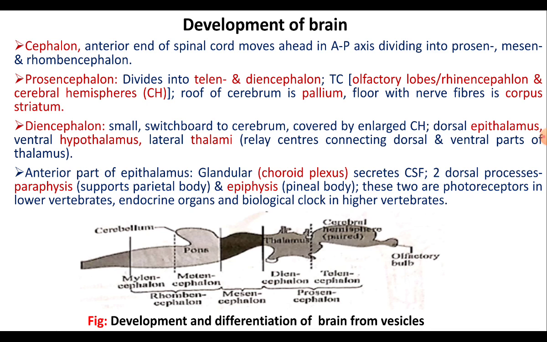roof of the cerebral hemispheres is thin and it is called the pallium, and the floor of the cerebral hemisphere is formed by the bundle of nerve fibers. It is called the corpora striata. And each cerebral hemisphere encloses a cavity called lateral ventricles.